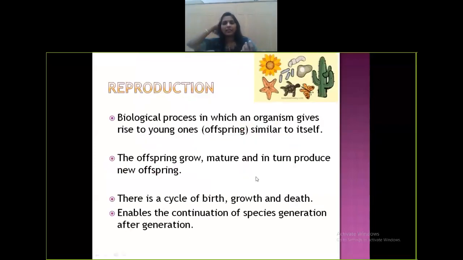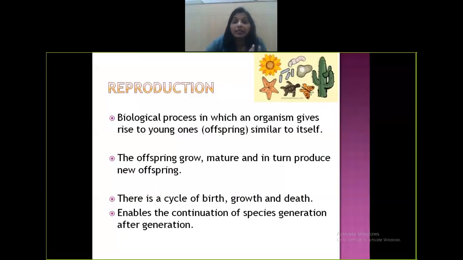So reproduction, basically first we need to be familiar with the term reproduction. What is reproduction? In simple terms, reproduction is a biological process. It's a biological phenomenon which is occurring. What happens during this time? In this period, the organism gives rise to young ones or offsprings who are similar to the parents. So basically you can say that reproduction is a biological process in which an organism gives rise to young ones who are similar to their parents.